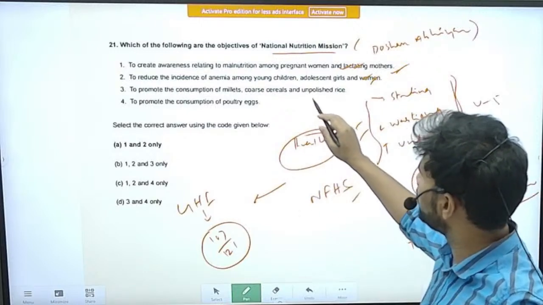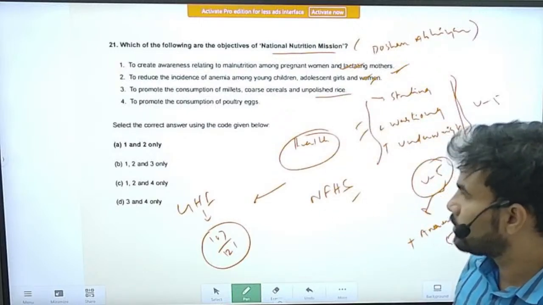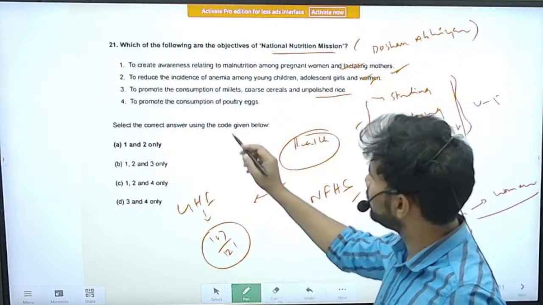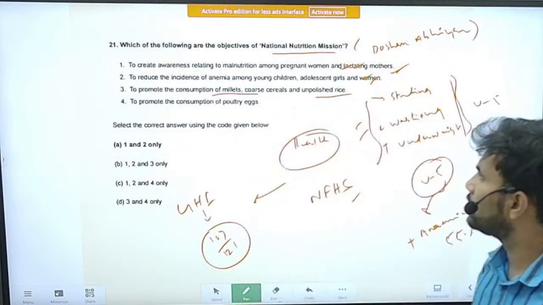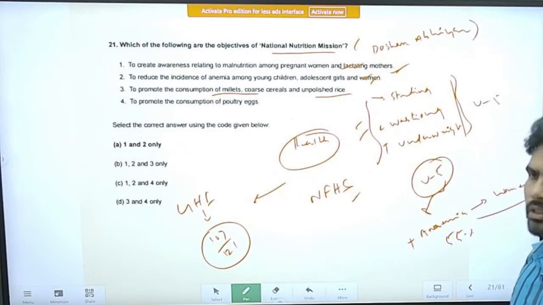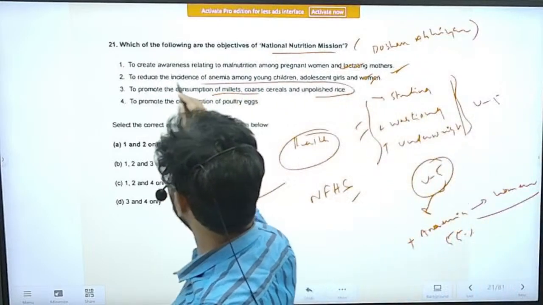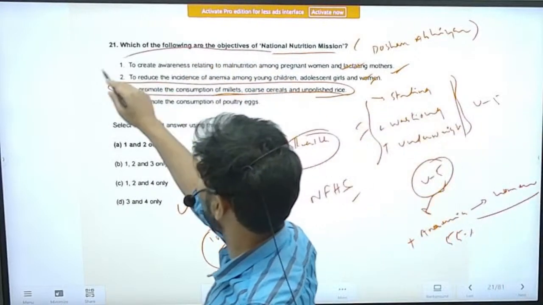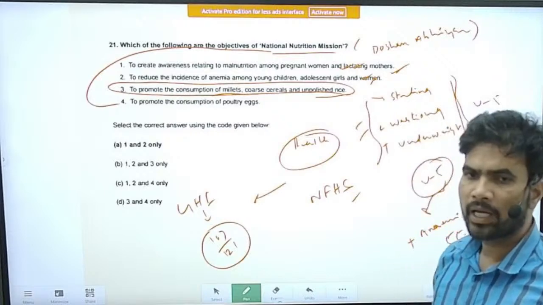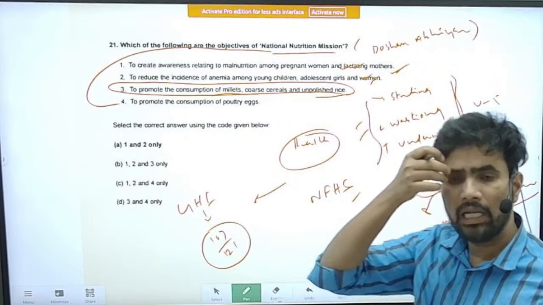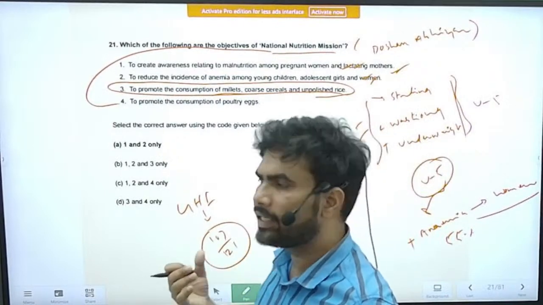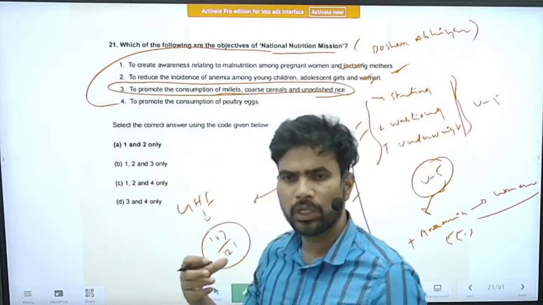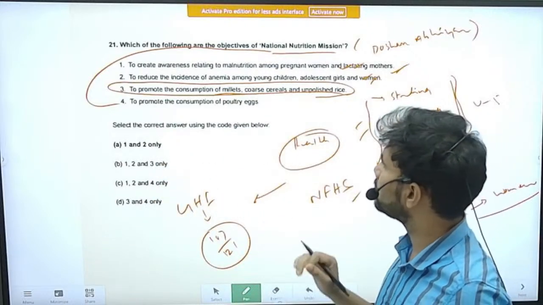I think it should be there in the options, but I don't know. In the answer given by the UPSC, it has not been included, but it should be there. Promote the consumption of millets, coarse cereals and unpolished rice. We can say if you make use of this, we can address malnutrition, but I think it is not part of the National Nutrition Mission, right? Under the National Nutrition Mission or Poshan Abhiyan, some feeding centers were there. In those feeding centers, food made from millets and coarse cereals has been produced. Still it has to be there in the options, but no.